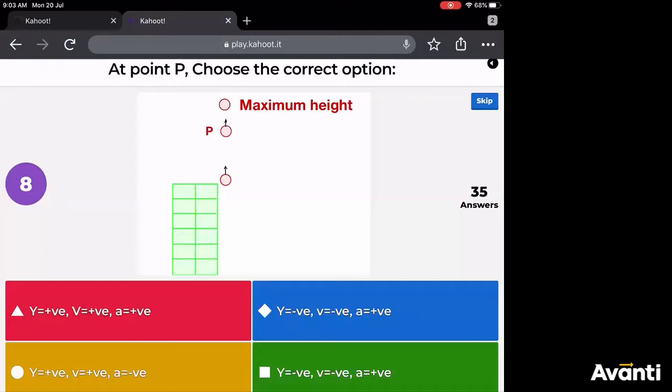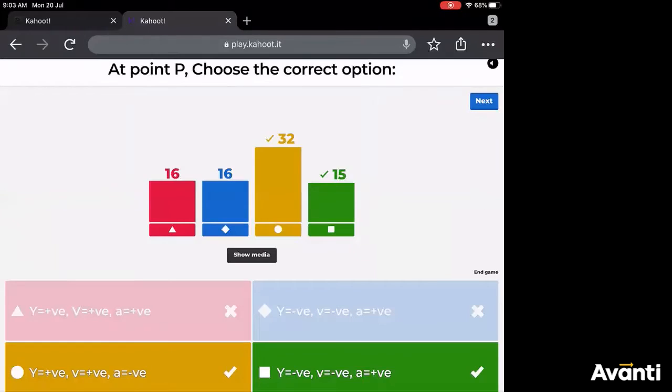Anything, Sujal? Your name? All right. So 32 of you have said only C, 15 D, 16 of you said A. So accuracy is very, very low. See, option C and option D are correct options.